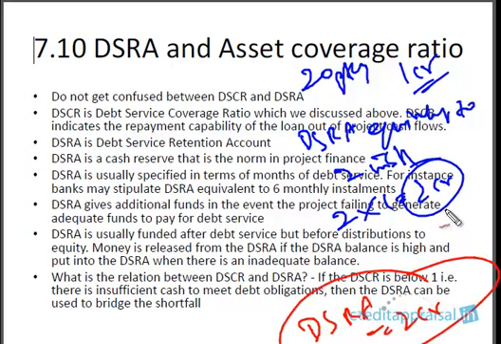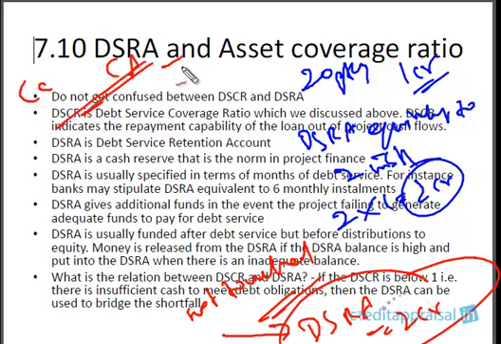And this DSRA will not be touched in normal course, neither by the company nor by the banker. The company just builds the amount to 2 crores and keeps it aside. It doesn't operate. This is not a normal operative account. A normal operating account is a CC or a current account where regular funds come in and funds go out. This is a separate account. The company won't touch it, right? It will build the 2 crores and leave it aside. The bankers also normally will not touch it.